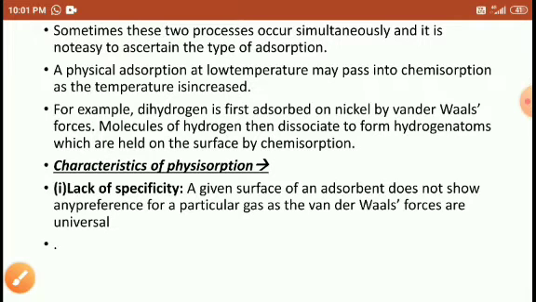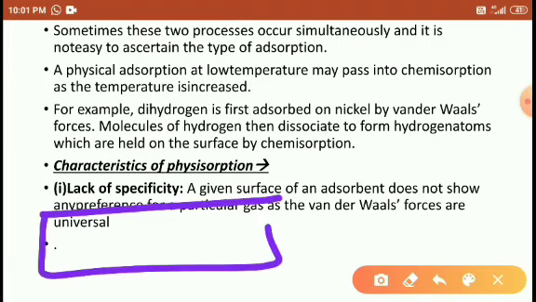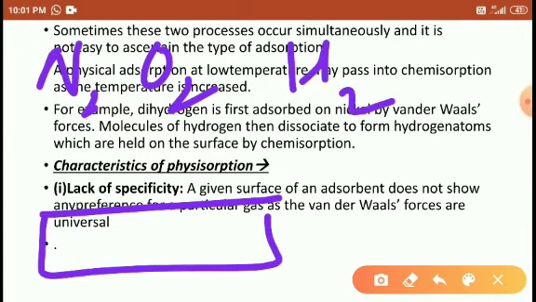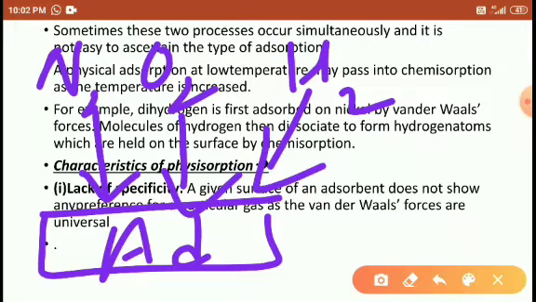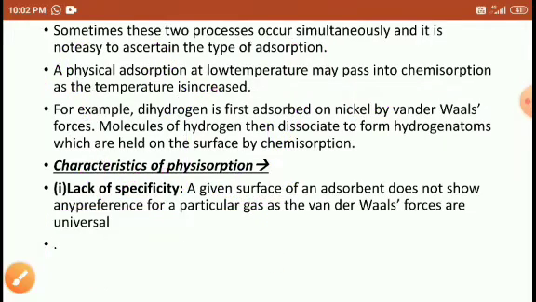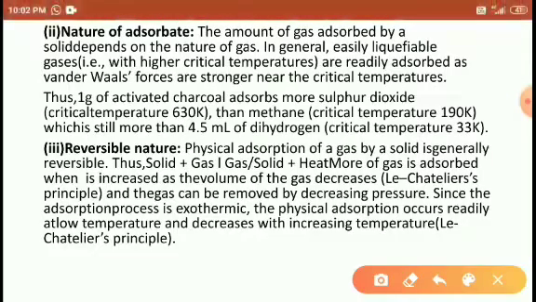Right, students. So whether you use nitrogen, oxygen or hydrogen, the adsorbent will show equal attraction to all the gas particles. Right, students? Okay.